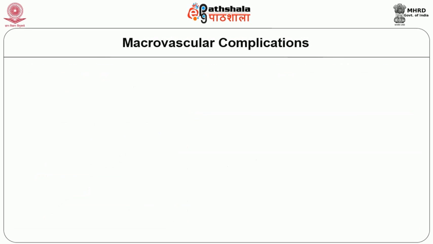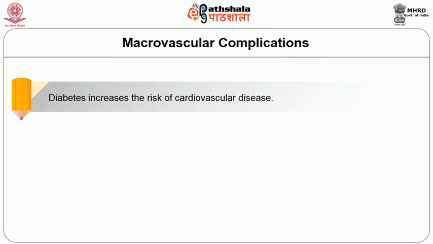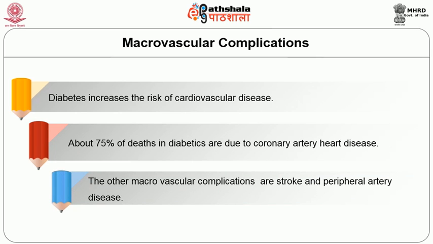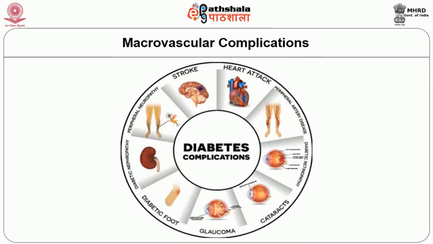Some of the macrovascular complications: diabetes increases the risk of cardiovascular disease. About 75% of deaths in diabetes are due to coronary artery heart disease. The other macrovascular complications are stroke and peripheral vascular disease. So in this picture you can see the diabetic complications, that is stroke, heart attack, peripheral vascular disease. The retinal damage leads to diabetic retinopathy, and also increased pressure in the eye, that is increased intraocular pressure, leads to glaucoma, coronary artery disease, kidney damage and diabetic foot syndrome.